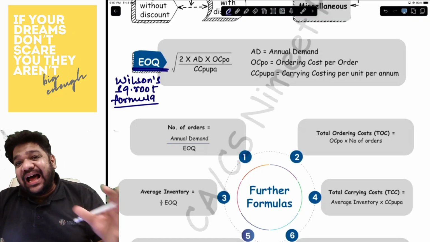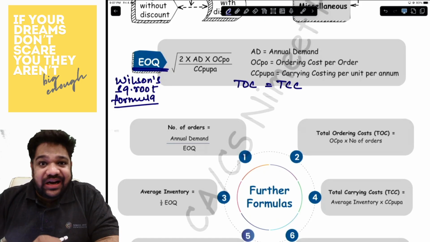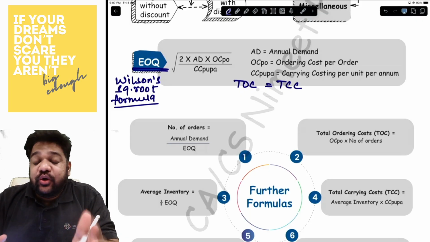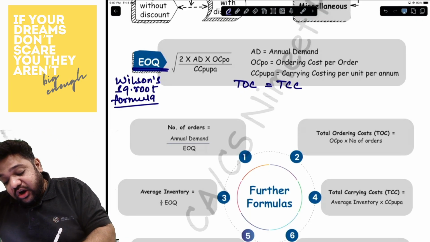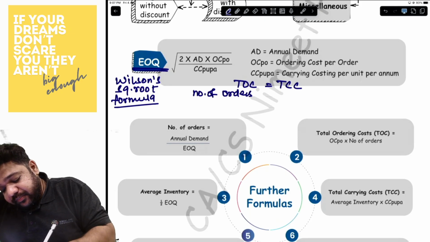Now, the entire idea of EOQ started from the fact that total ordering cost is equal to total carrying cost. How do you get total ordering cost? Total ordering cost is number of orders into ordering cost per order.